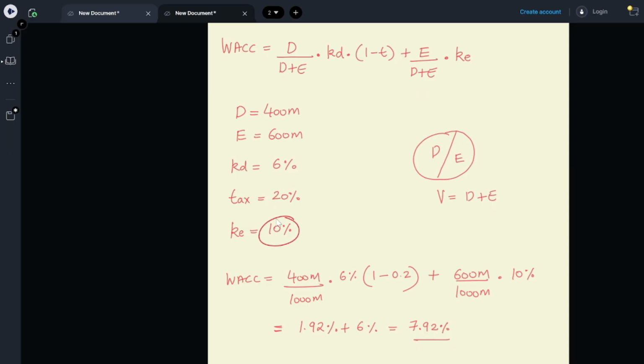How do we find this cost of equity? We would be using something called CAPM, which I'll be explaining in my future lessons.